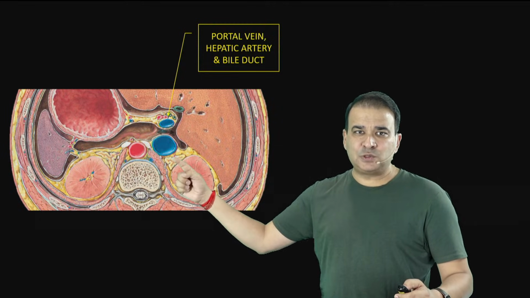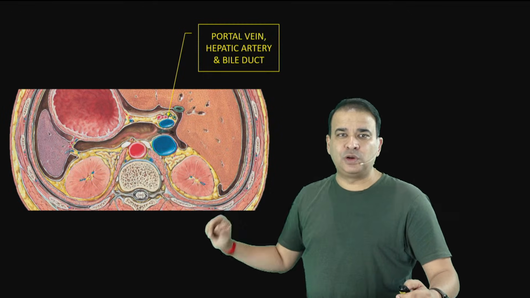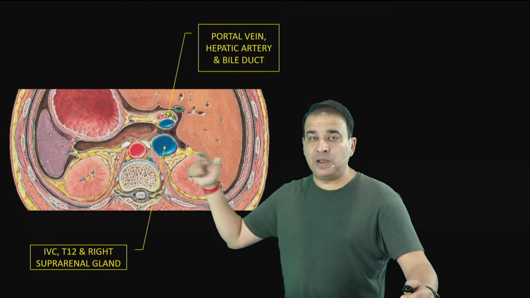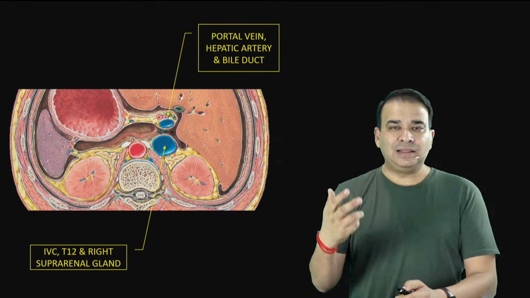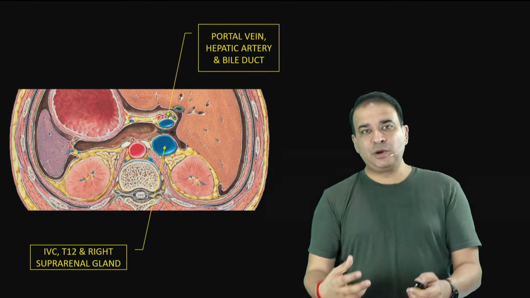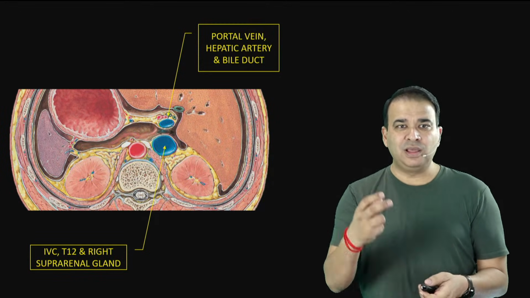And then we have the right suprarenal gland, look at that, and the body of the T12, twelfth thoracic vertebra, is also there. But the important thing is that there is a vein in front and a vein behind, and not just any vein: the portal vein in front and the inferior vena cava behind. That makes it difficult for the surgeon to increase the size of the epiploic foramen, because it is surrounded by probably the two most important veins in the body, the portal vein in front and the inferior vena cava behind.